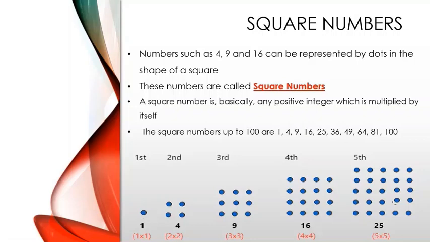So this is an example of square numbers. It shows the first 5 square numbers. The first square number is 1 dot. The second square number is 4 dots, which is in the shape of a square. The third is 9 dots, which is in the shape of a square also. The fourth is 16 dots and the fifth is 25 dots.